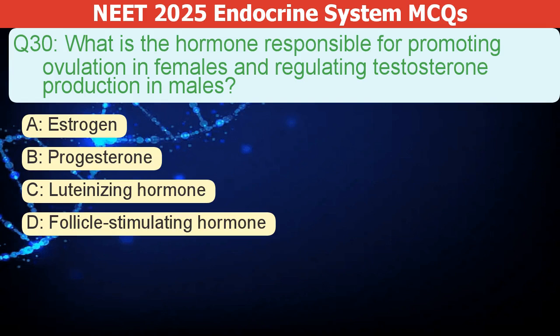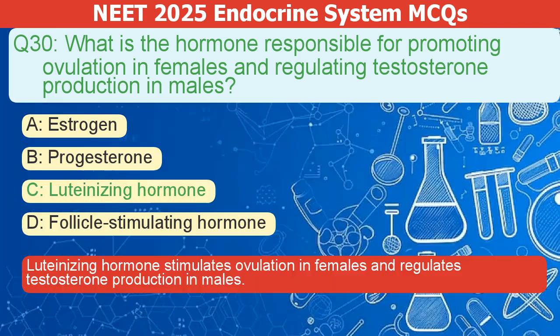What is the hormone responsible for promoting ovulation in females and regulating testosterone production in males? A. Estrogen. B. Progesterone. C. Luteinizing hormone. D. Follicle stimulating hormone. The correct answer is C. Luteinizing hormone stimulates ovulation in females and regulates testosterone production in males.